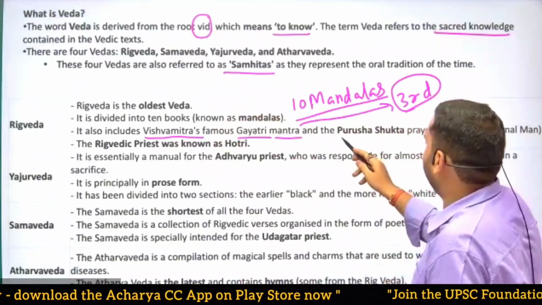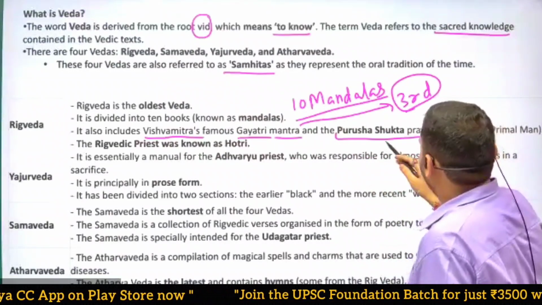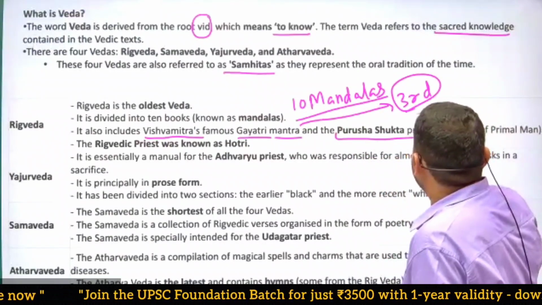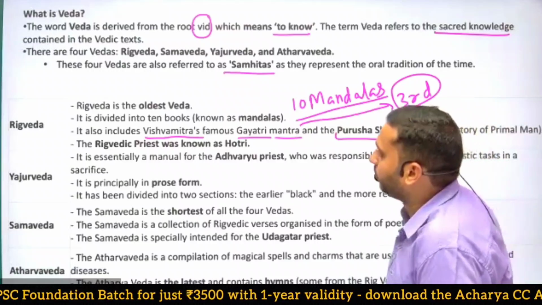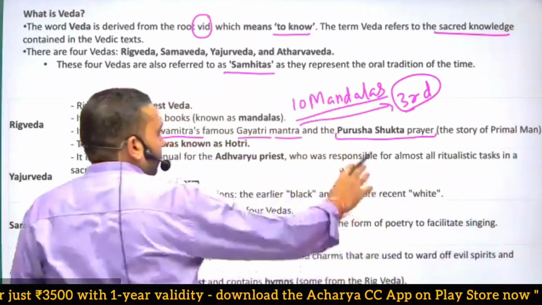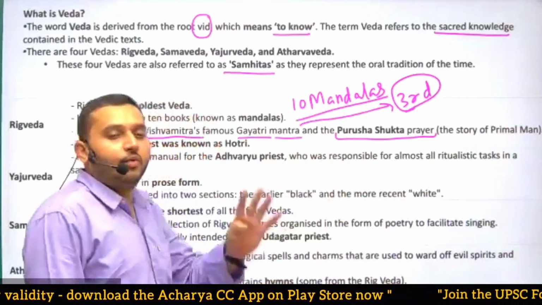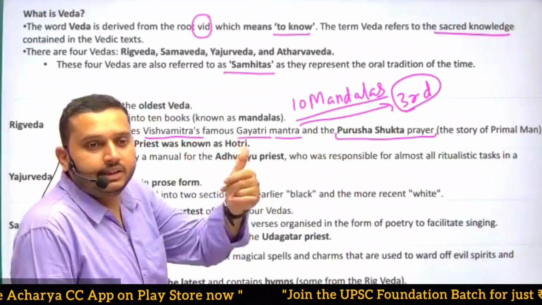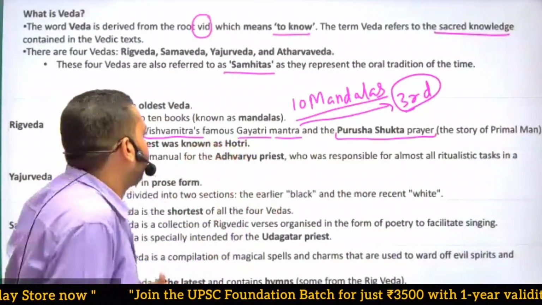And the Purush Shukta. Purush Shukta means a prayer. That is the story of the primitive or primal man. In this story, there is a mention of 4 Varnas: Brahman, Kshatriya, Vaishya, Shudra.